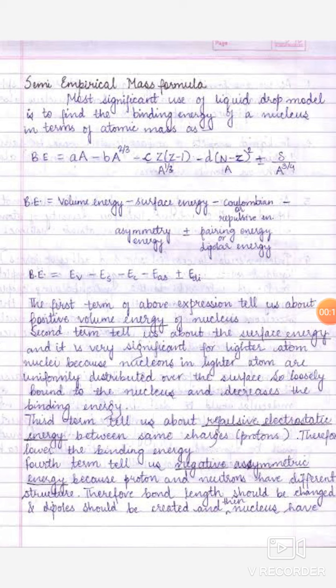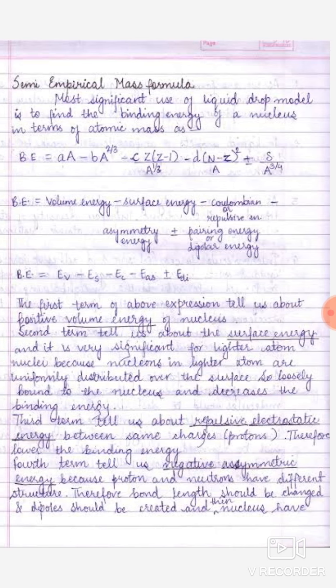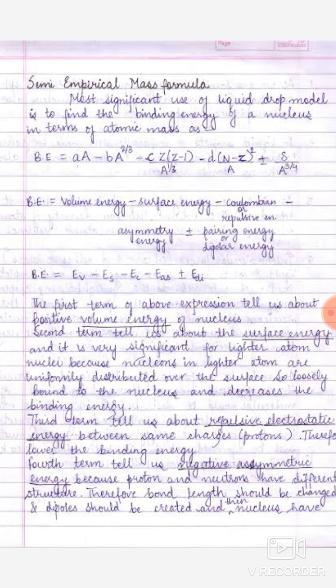In nuclear physics, a lot of models were given by scientists to explain the structure of a nucleus, but only some of them were well matched with both theoretical and practical results.